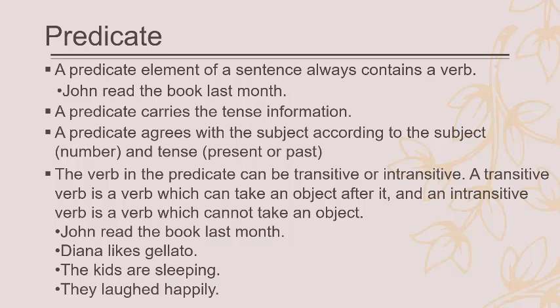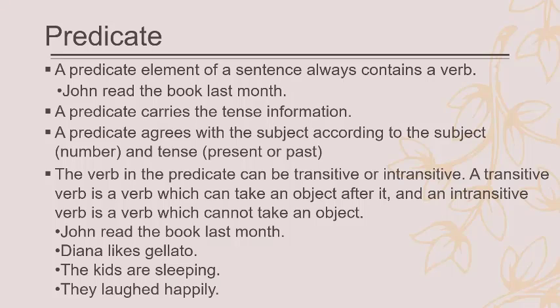And then the verb in the predicate can be transitive or intransitive. A transitive verb is a verb which can take an object after it, and an intransitive verb is a verb which cannot take an object. John read the book last month. So we have read here as the predicate in the past tense, and the book is the direct object. So read here is a transitive verb.